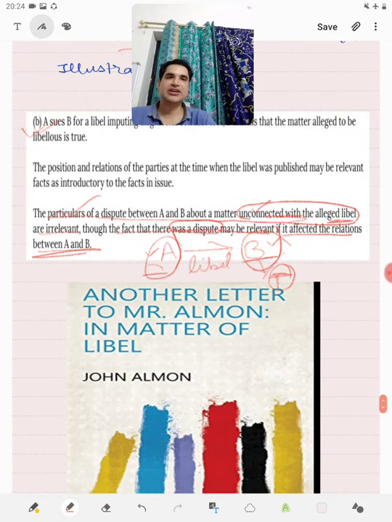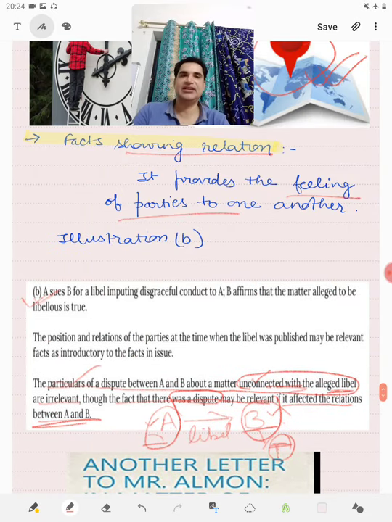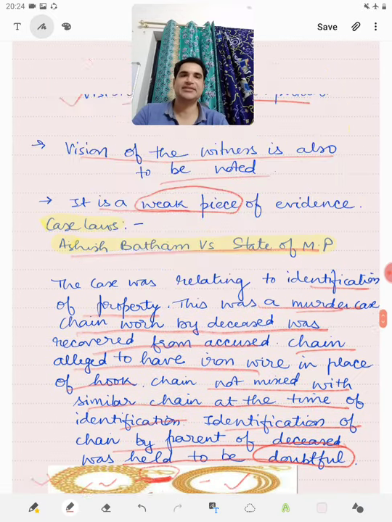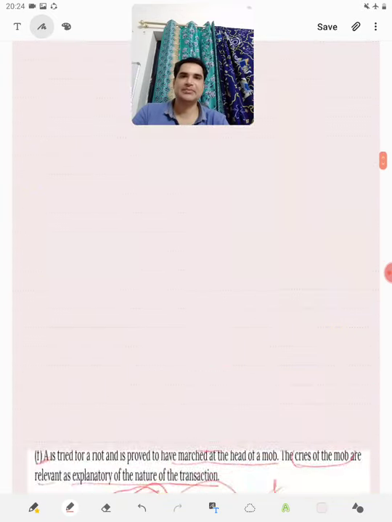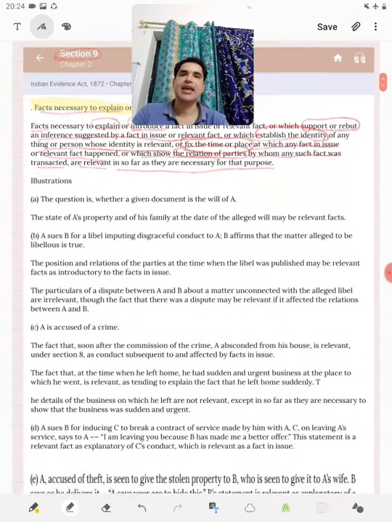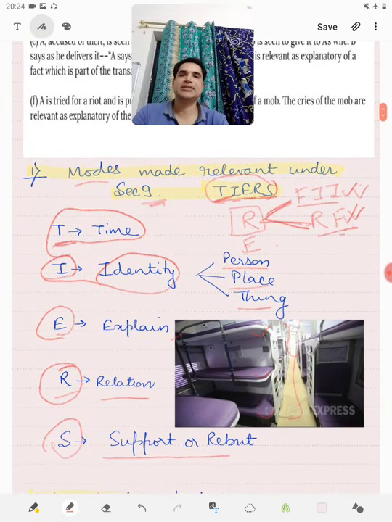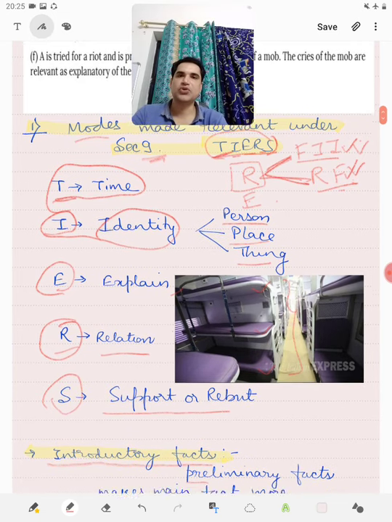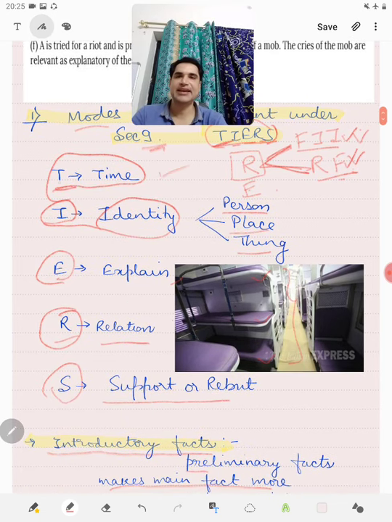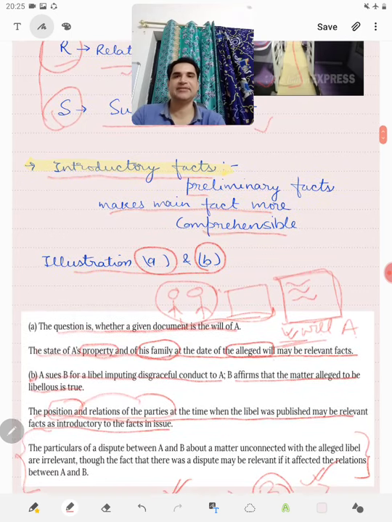So we'll just have a quick recap of what we have done under Section 9 of the Indian Evidence Act. So friends, we saw the bare Act provision first. And in the bare Act provision, we saw that there are 5 modes which have been made relevant: time, identity of person, place, thing, explain, relations, and support or rebut. So anything which is related to a fact in issue or relevant fact by any of these modes is made relevant under Section 9 of the Indian Evidence Act.